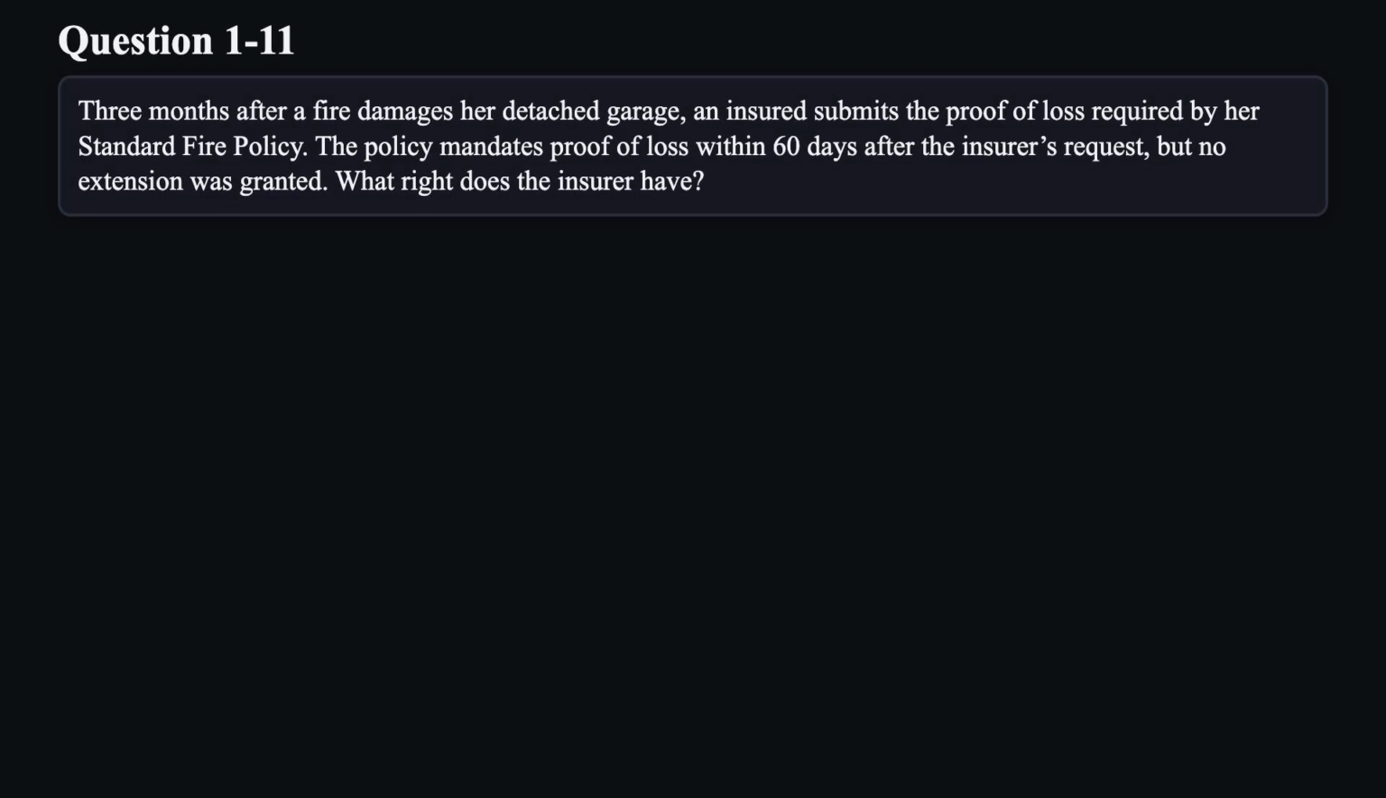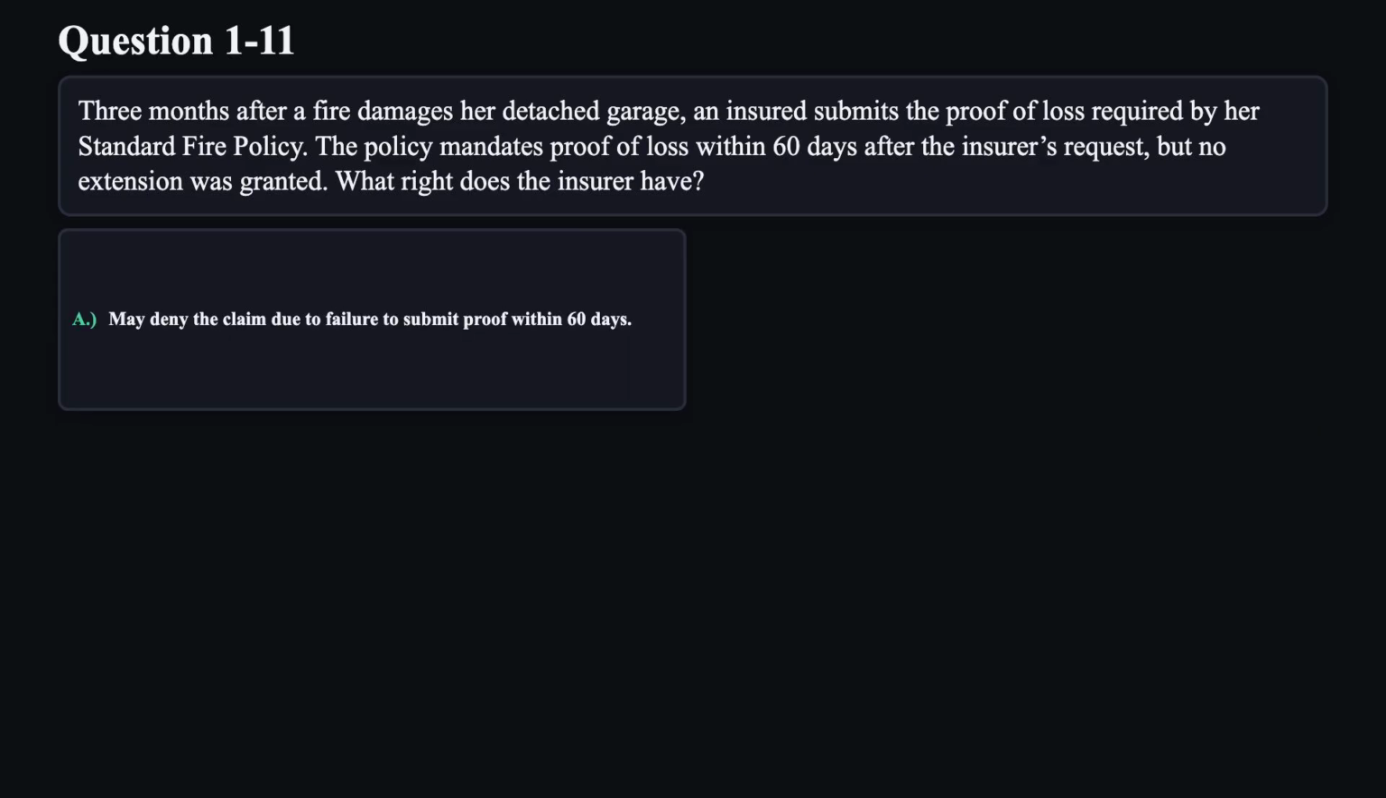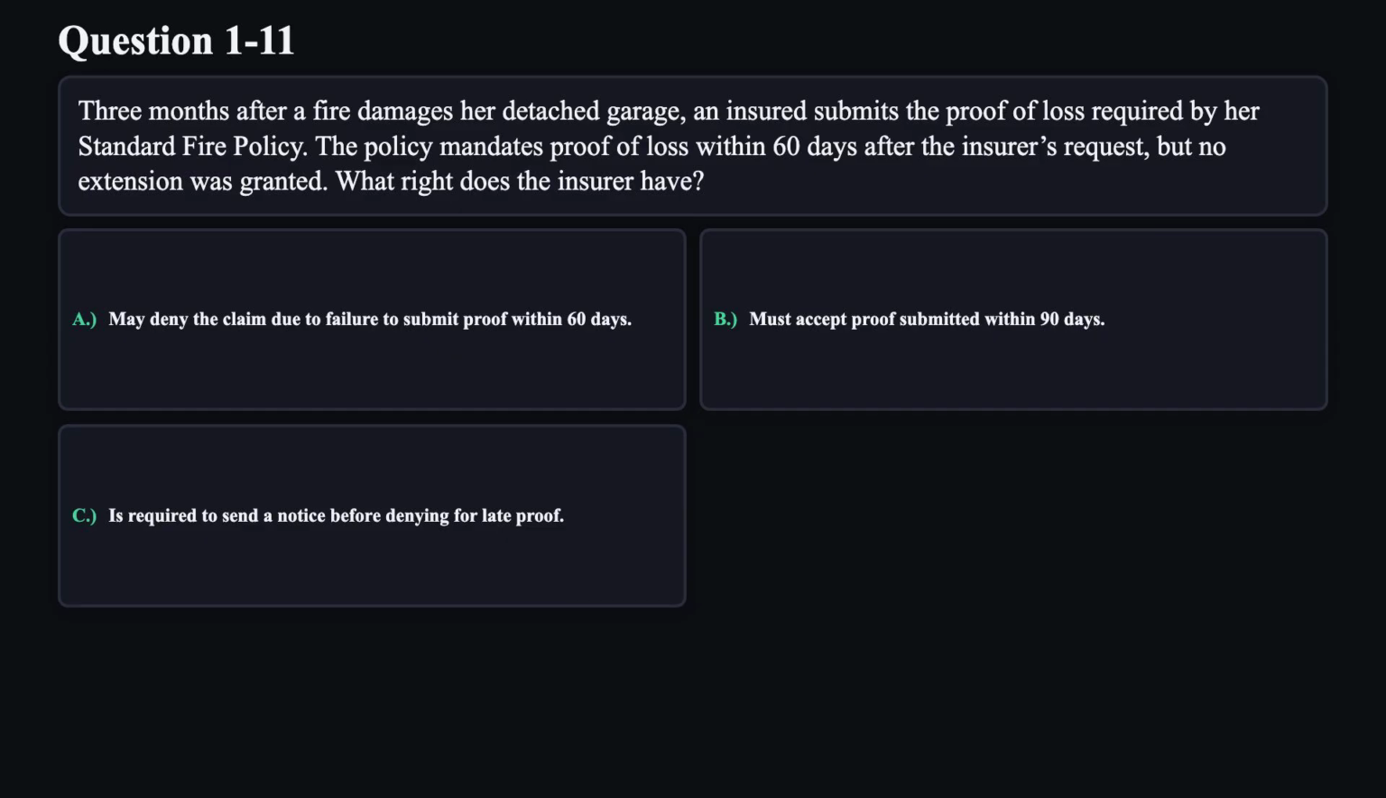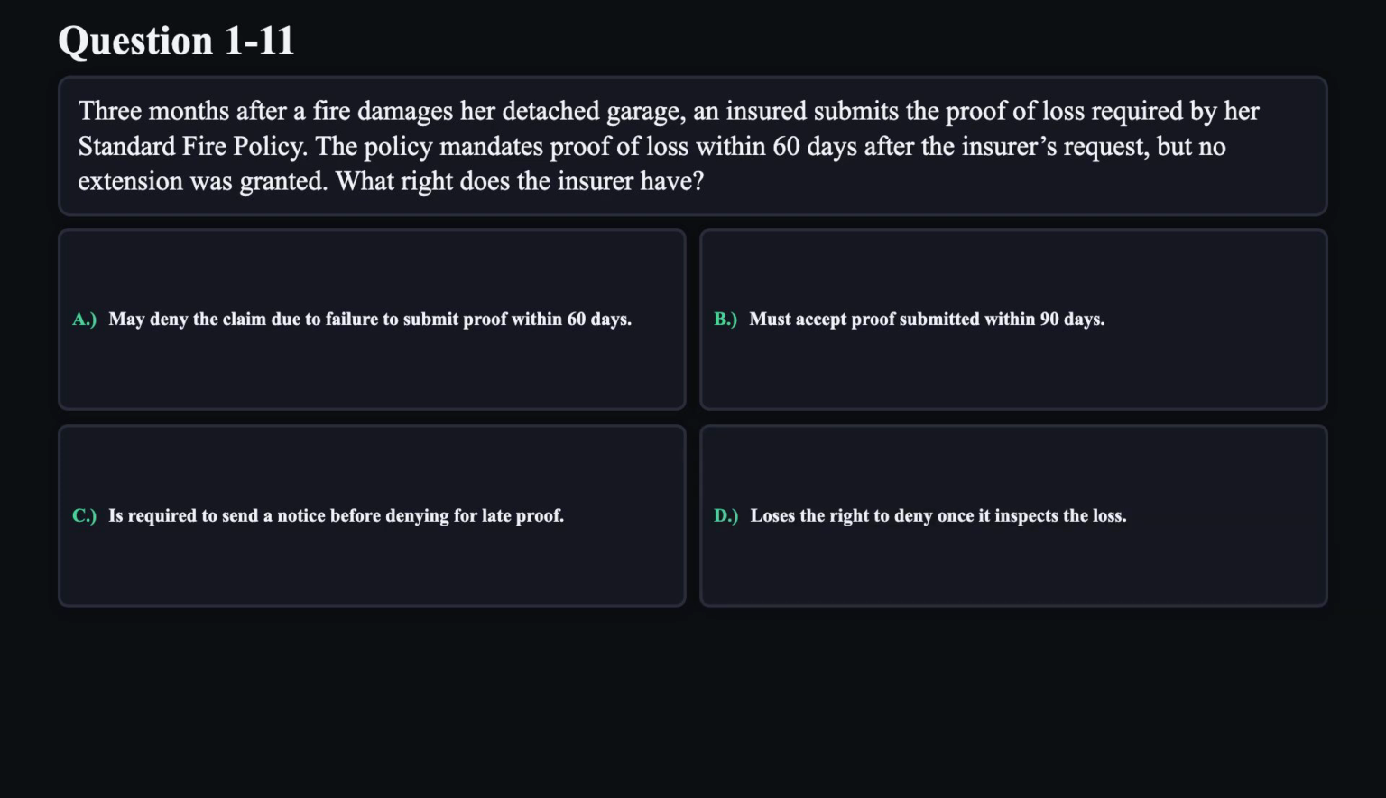Question 11. 3 months after a fire damages her detached garage, an insured submits the proof of loss required by her standard fire policy. The policy mandates proof of loss within 60 days after the insurer's request, but no extension was granted. What right does the insurer have? A. May deny the claim due to failure to submit proof within 60 days. B. Must accept proof submitted within 90 days. C. Is required to send a notice before denying for late proof. D. Loses the right to deny once it inspects the loss.